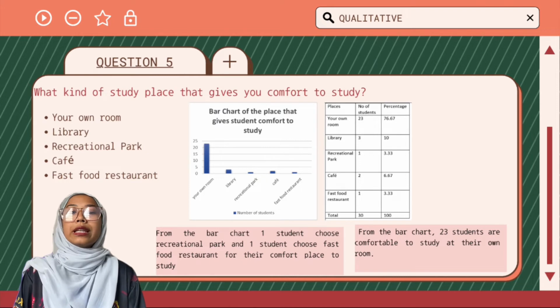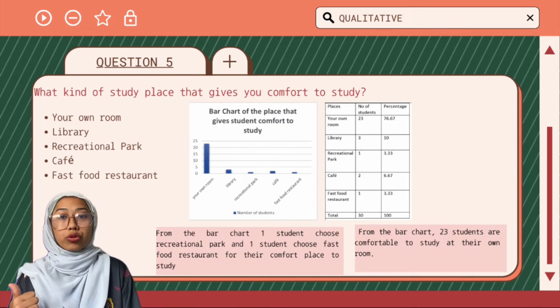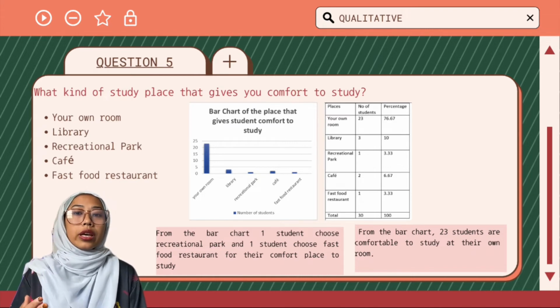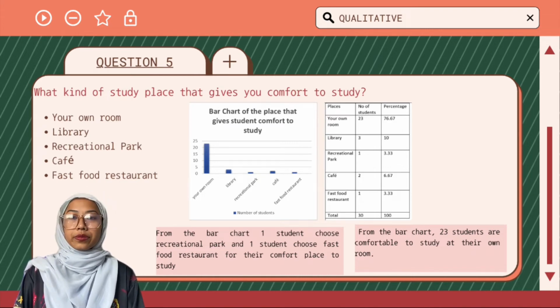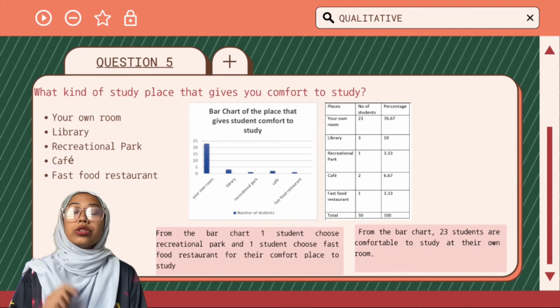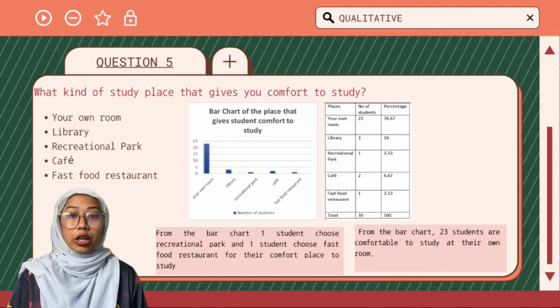What kind of study place gives you comfort to study? There are 5 provided answers, which are your own room, library, recreational park, cafe, and fast food restaurant. From the bar chart, one student chose recreational park and one student chose fast food restaurant for the comfort place to study.